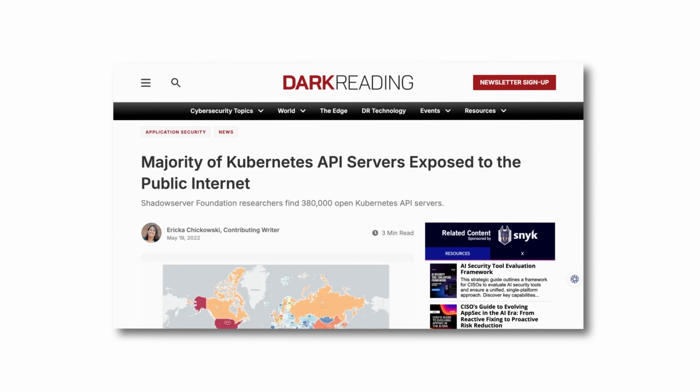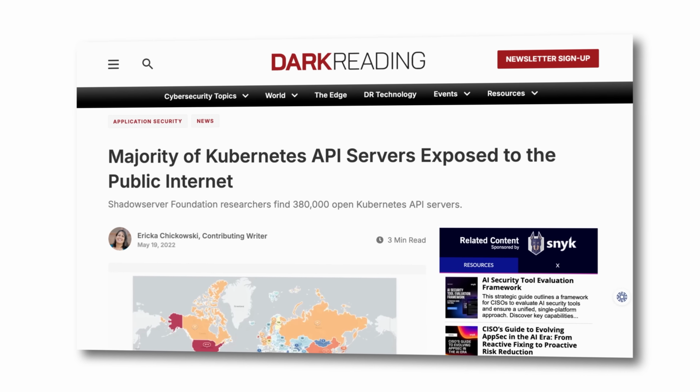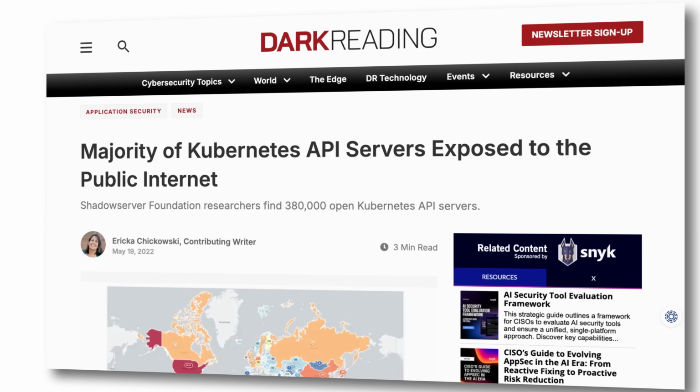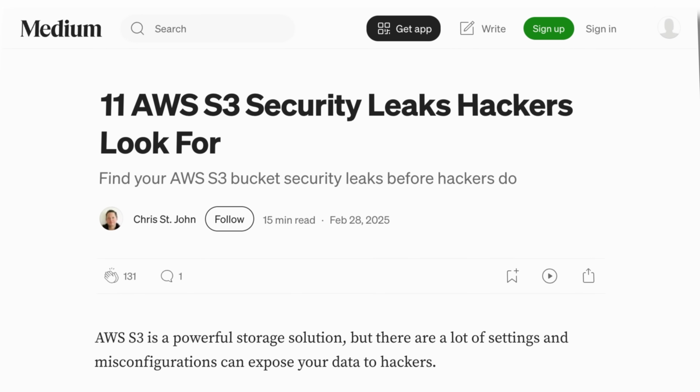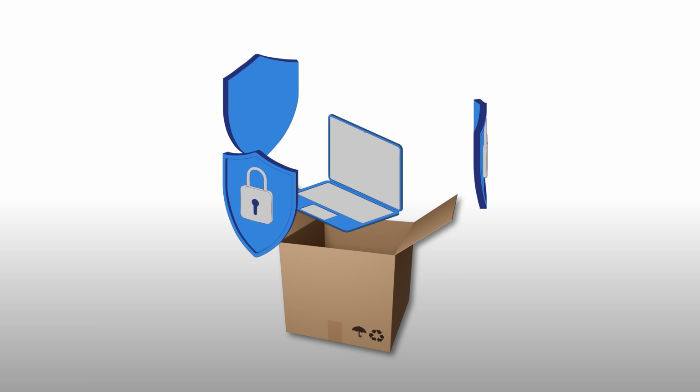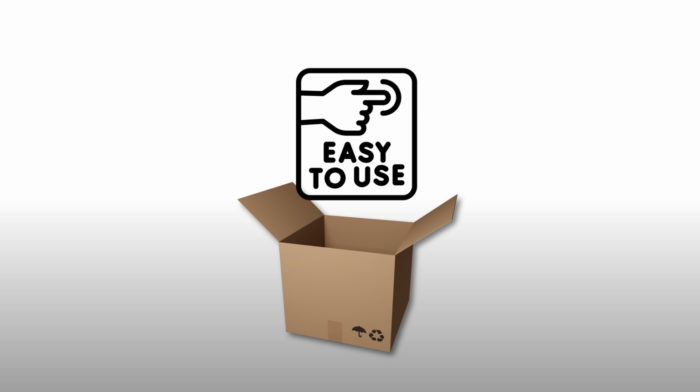If we take a look at things like Kubernetes API servers, 70% of them are publicly accessible. Yeah, it's crazy. 72% of S3 buckets have public read access. I mean, misconfigurations are just a common thing. And when we look at Linux distributions, what comes out of the box isn't always what's built for security. It's oftentimes built more for convenience. So it's really important that we put security in the forefront of what we do here.